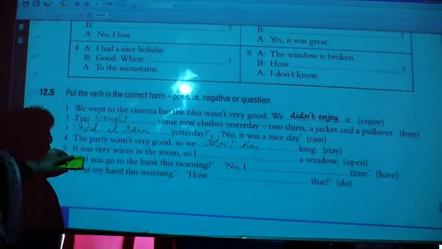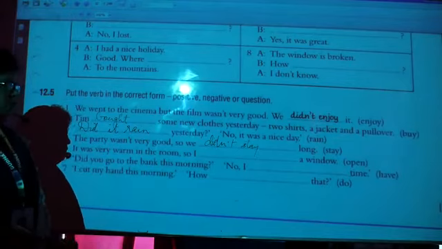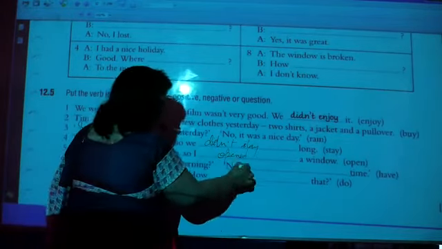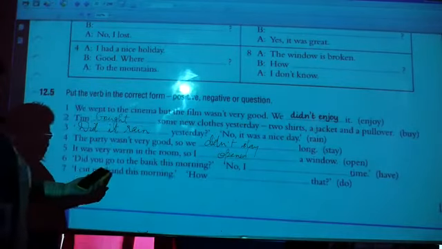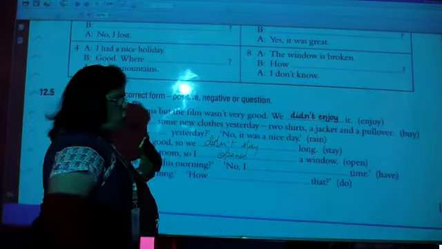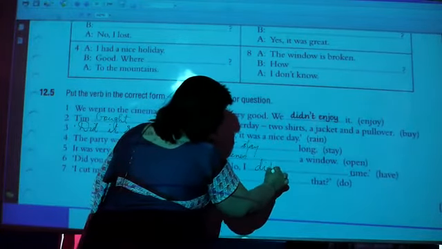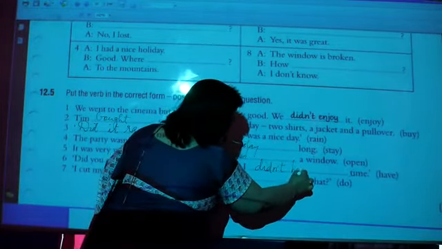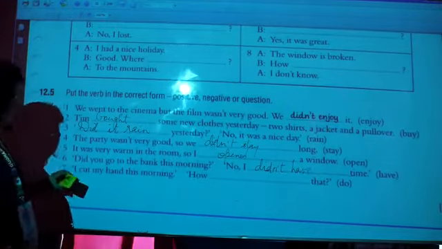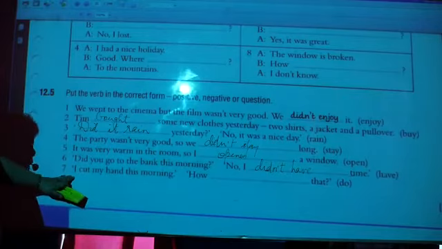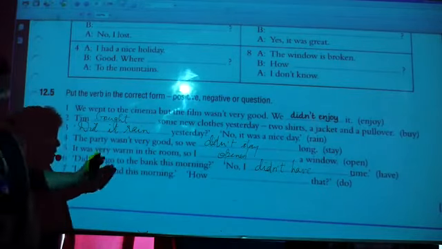It was very warm in the room, so I opened a window. Did you go to the bank this morning? No, I didn't have time. I cut my hand this morning. How did you do that?